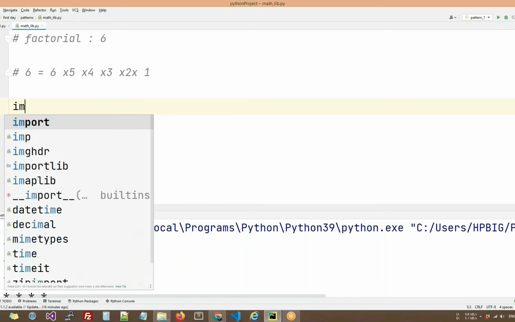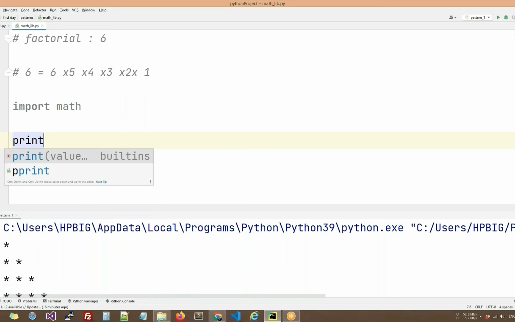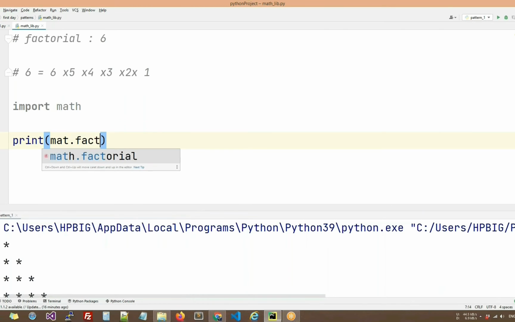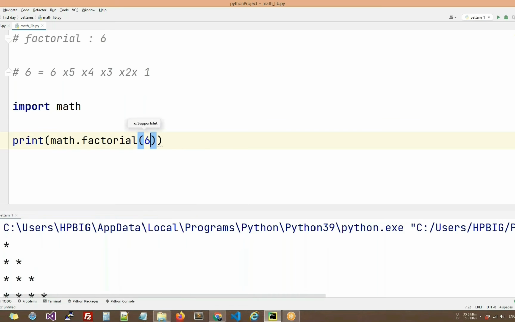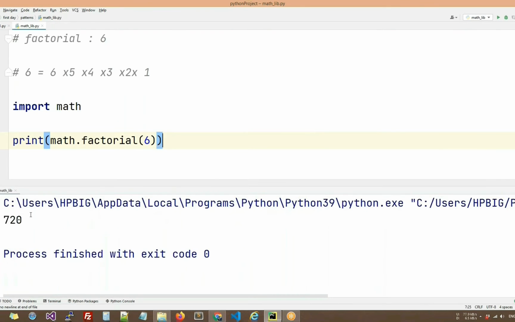So rather than writing the whole code, we will import the math library, where there are many functionalities, of which one is factorial. Having knowledge of libraries helps us write our code very easily. Here I'll write one line of code and pass the value 6. We will easily get the output as 720.